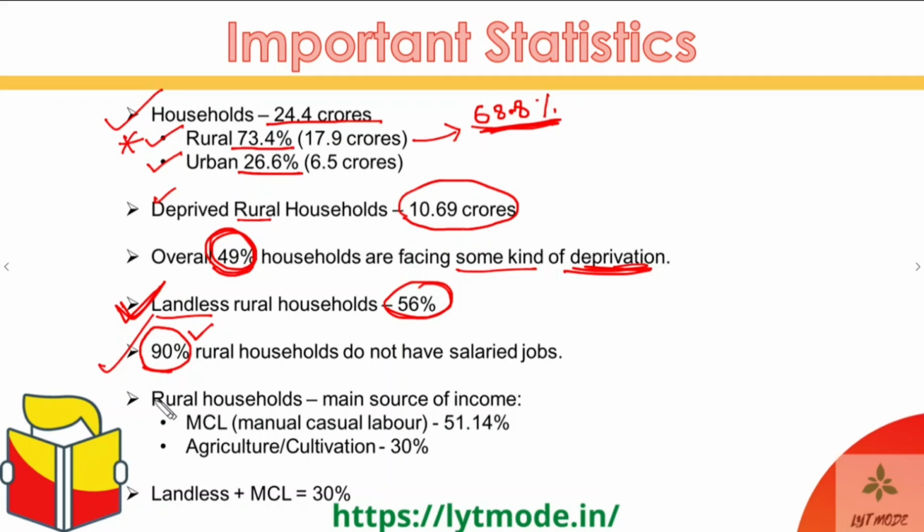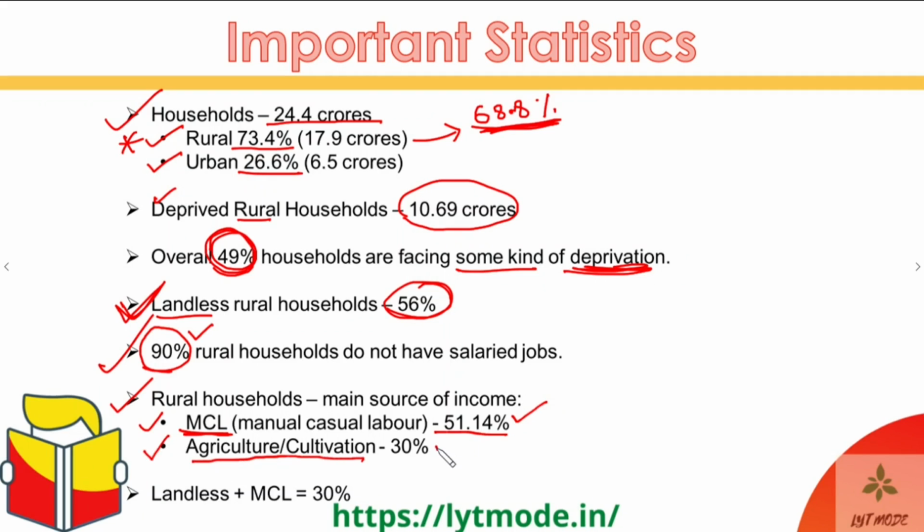Then for the rural households, the main sources of income are: number one, 51.14%, almost 52% of rural households, fall under the manual casual labor or MCL category. This is the highest share of households in the rural category. Then the second highest is agriculture or cultivation.